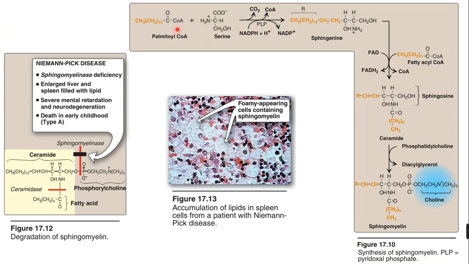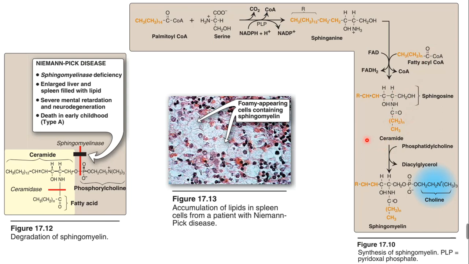We can start with palmitoyl-CoA, a fatty acid, which in combination with a serine molecule will synthesize sphinganine. The sphinganine is converted into sphingosine by FAD to FADH2 conversion, where the coenzyme gets 2 hydrogens, and the fatty acyl moiety of the fatty acyl CoA is donated and linked with sphinganine. The sphinganine is converted into sphingosine.